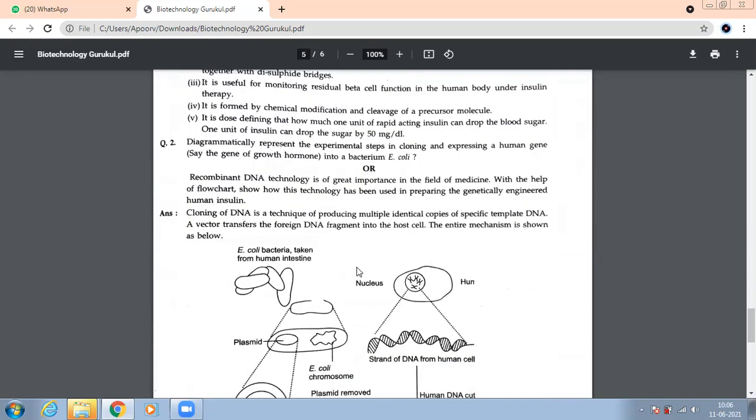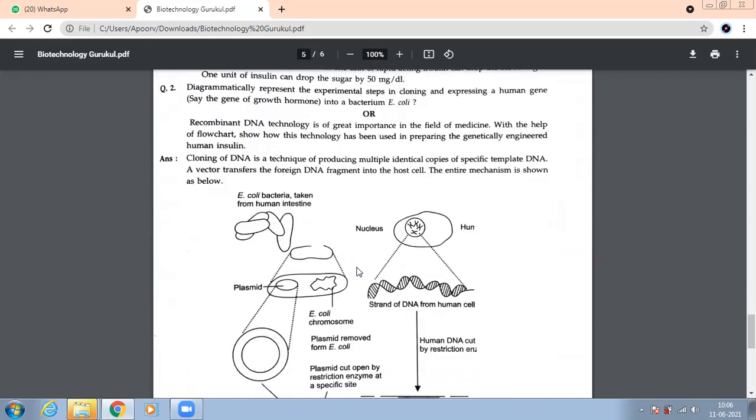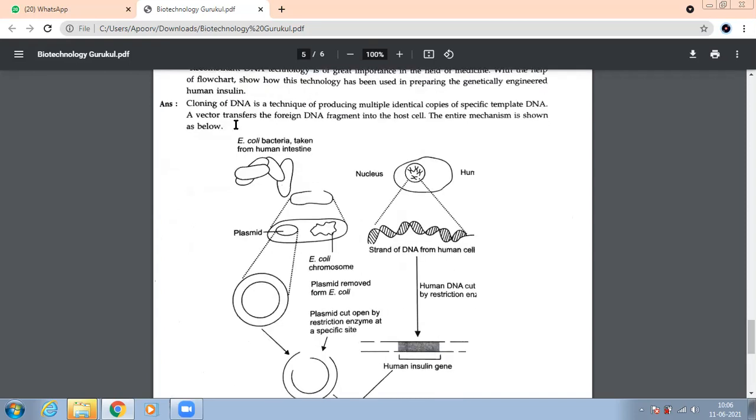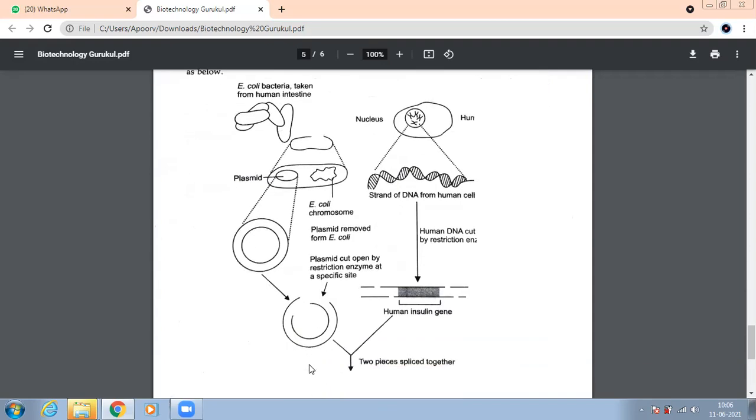See this. E. coli cloning. Recombinant DNA technology again. We have a question again on recombinant DNA technology. Earlier, we know E. coli bacteria taken from human intestines, plasmid removed. We cut this plasmid with the help of which enzyme? Endonuclease. Yes. And on the other side, we have taken this strand of DNA, cut by restriction enzyme. Human insulin gene. What was it called? Humulin. Yes.